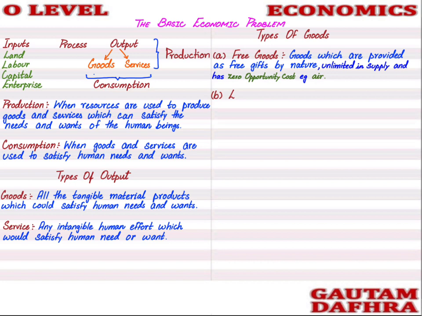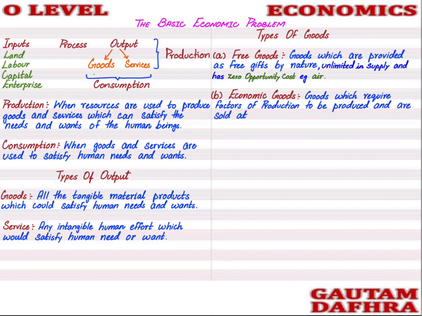Coming to the next type of good, that is known as the economic good. Students, economic goods are goods which require factors of production to be produced and sold at a price.